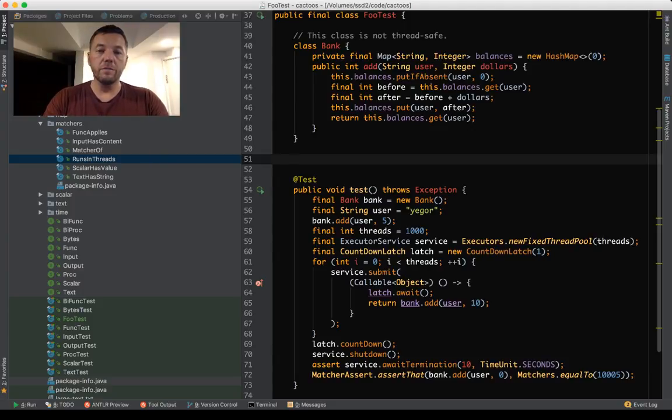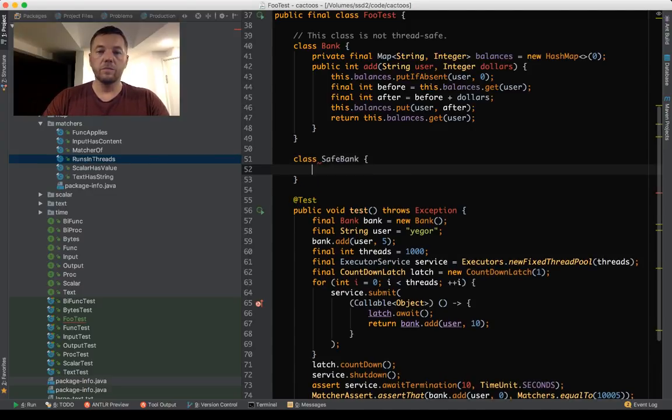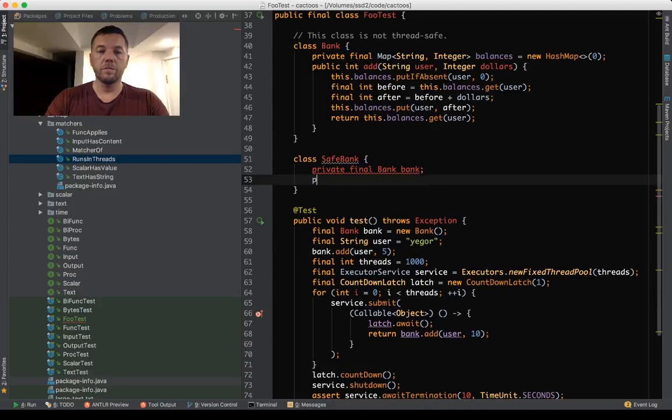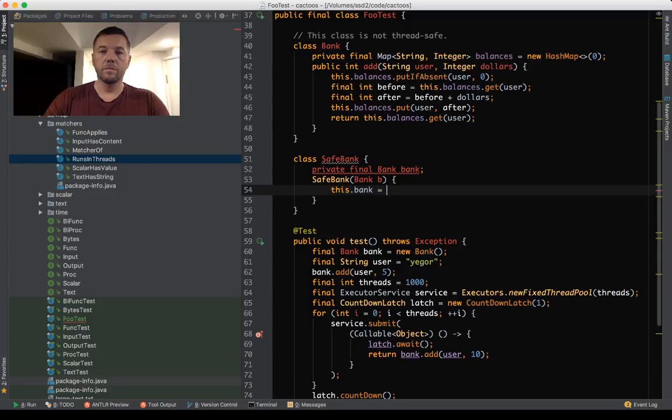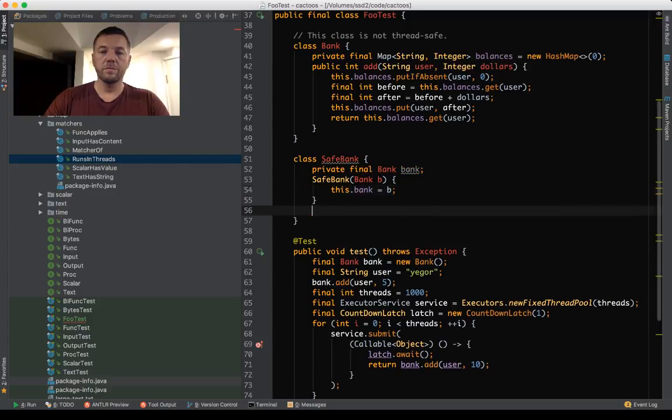We create another, safe bank, which encapsulates the original bank. And then does this.